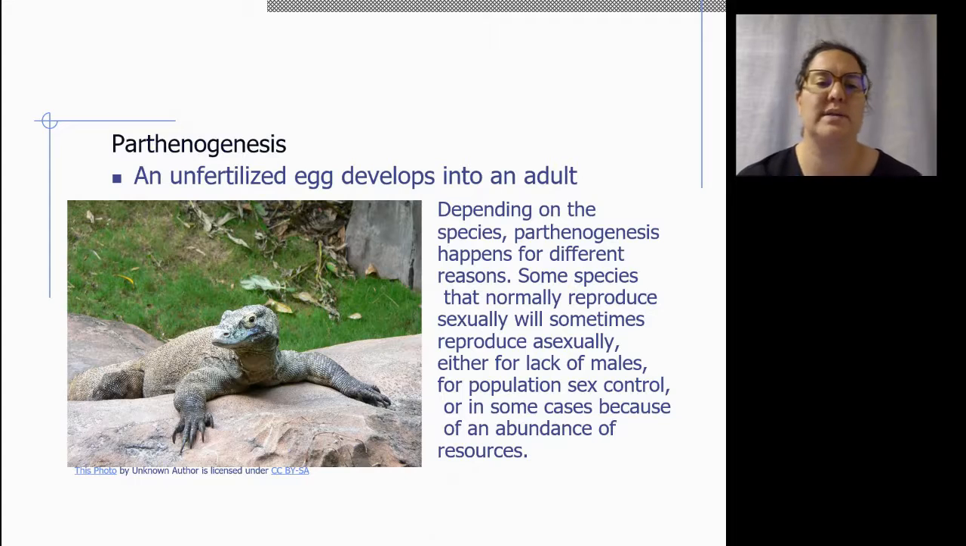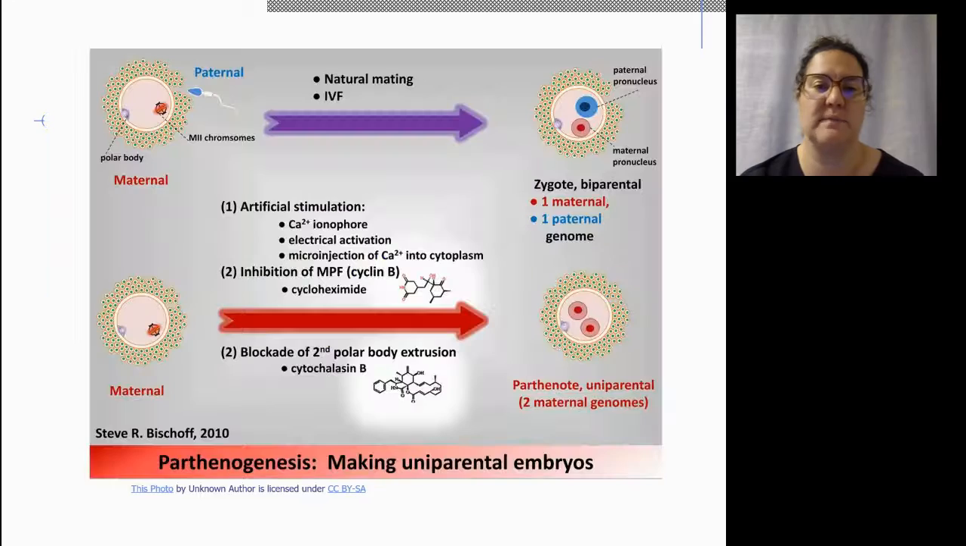And a really interesting one is parthenogenesis, where an unfertilized egg develops into an adult. So depending on what species, parthenogenesis happens for different reasons. Some that reproduce sexually will reproduce asexually if there's a lack of males in the vicinity for population control, and in other cases because of an abundance of resources. So they're just able to reproduce through parthenogenesis because there's a lot of resources.